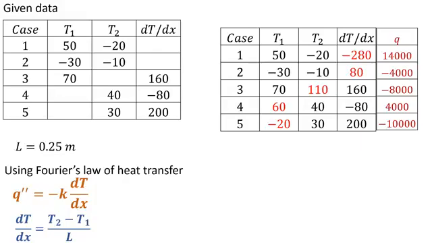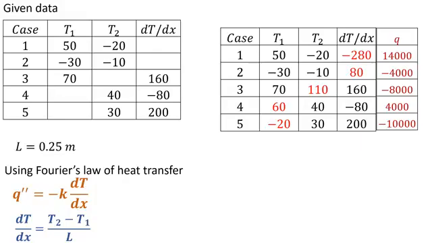But in second case, we have assumed that heat is transferring from T1 to T2, but in actual T1 is smaller than T2. Minus 30 degree centigrade is lower temperature than minus 10 degree centigrade.